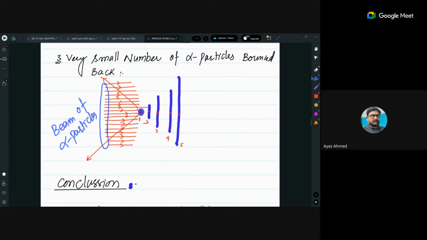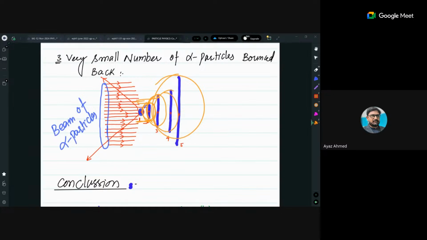If the size of the nucleus is this small, only a few would be deflected. Do you see that? If the gold nucleus is this much big, how many would be deflected? All in this range. If the nucleus size is this much, more would be deflected, this much more, and this much more.